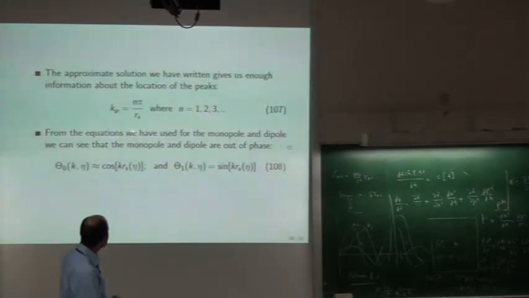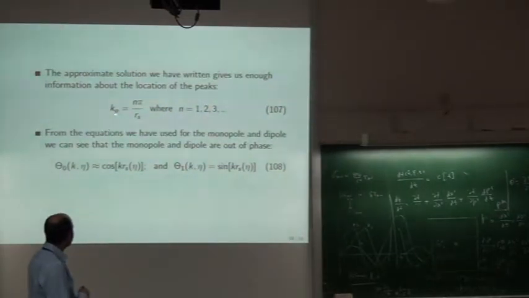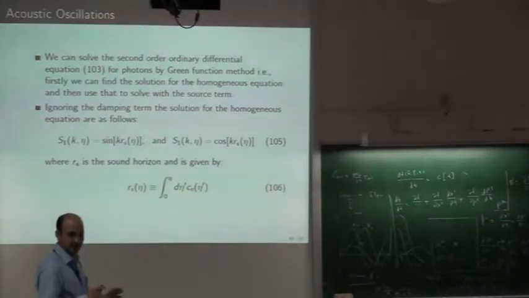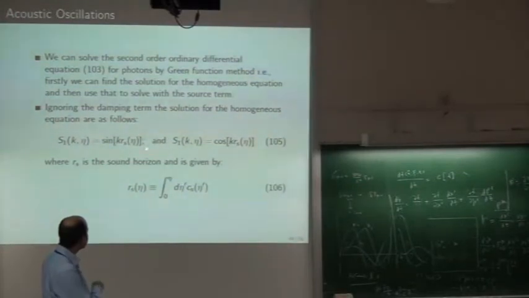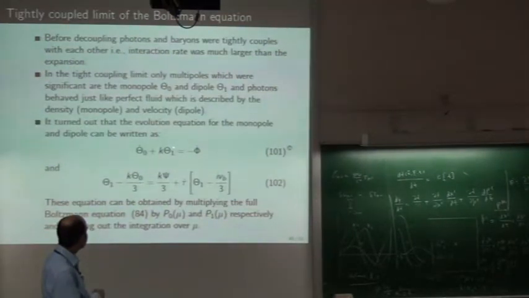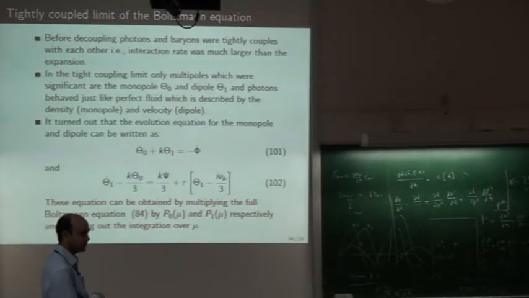Okay, so again these are harmonic solutions. If you consider this solution for monopole, because we wrote two equations for monopole and dipole, those are the only multipoles which are relevant in that region. So let us have this monopole, and then obviously this will be dipole, because monopole and dipole will be out of phase. Why? You can see this equation. This tells you that theta 1 is proportional to theta 0 dot. So they will be out of phase.